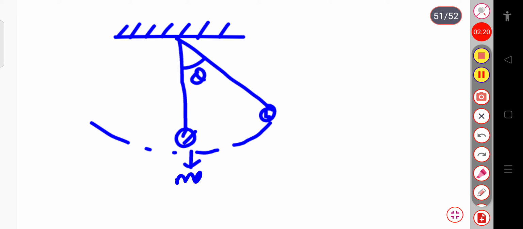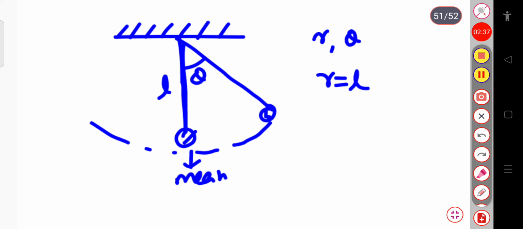Here there are two coordinates: one coordinate is r and another coordinate is theta. This r is nothing but the length of the string.